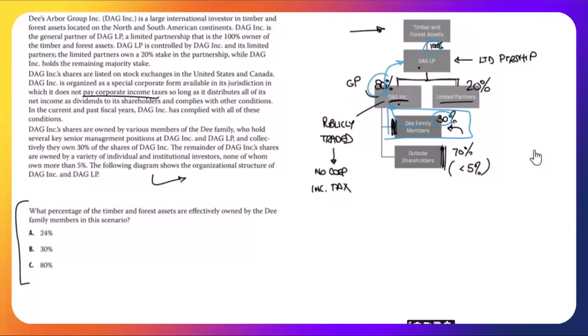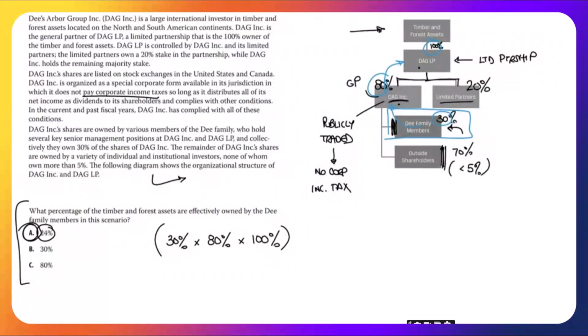So starting off with the family members, 30% of DAG Inc. DAG Inc. has 80% of the limited partnership. The limited partnership has 100% of the timber and forest assets. So 0.3 times 0.8 effectively, 24%. The answer is A.